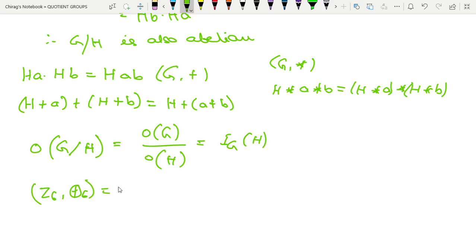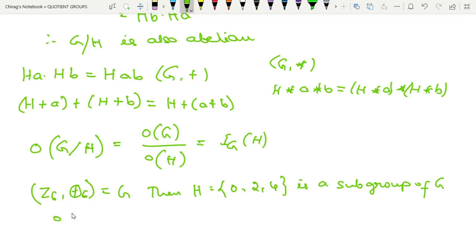Let this be equal to G. Then H equal to 0, 2, 4 is a subgroup of G. This we can verify very easily. Now order of G here is equal to 6 and order of H is equal to 3.